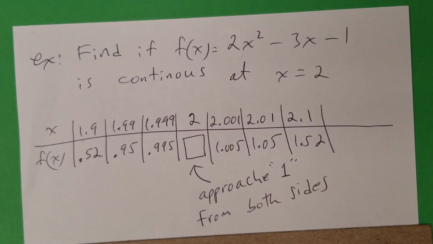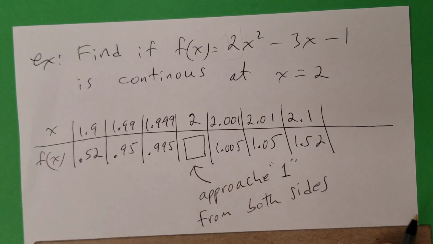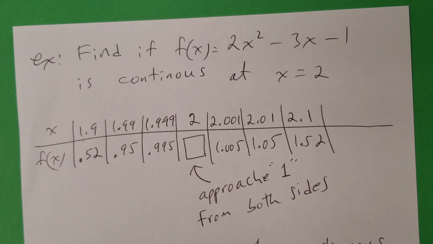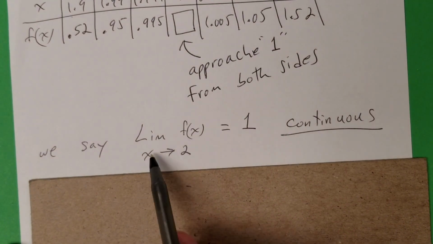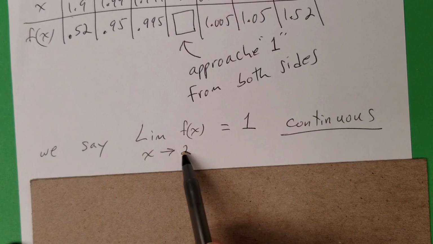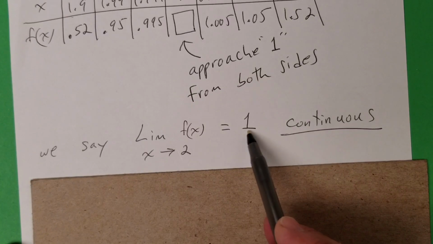So when you do the assignment, you don't have to point out that it approaches 1. You see that it approaches 1 from both sides. So we can say the limit of f of x, our function, as x approaches 2. What you're saying here is, as we get closer to 2 from both sides, what number are you reaching? And we just found out that we're going to 1.